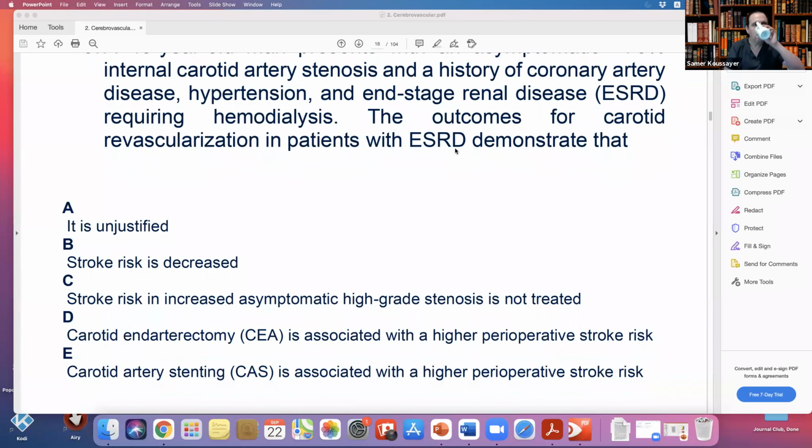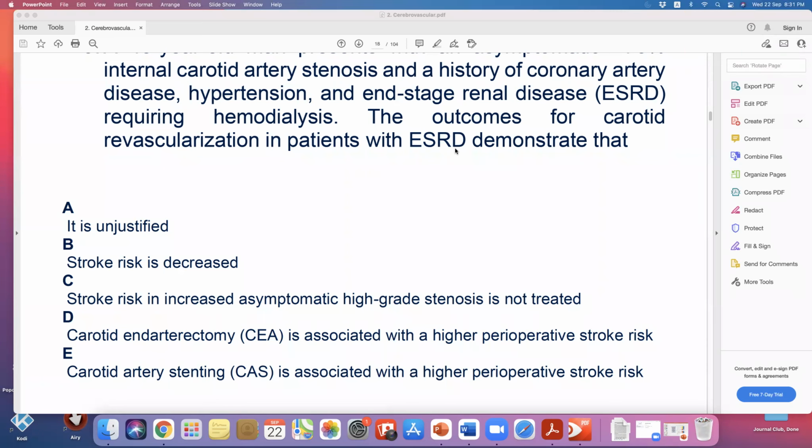So it is unjustified? No, it's wrong. Stroke risk is decreased? I don't think so. Stroke risk is increased in asymptomatic high-grade stenosis if not treated.